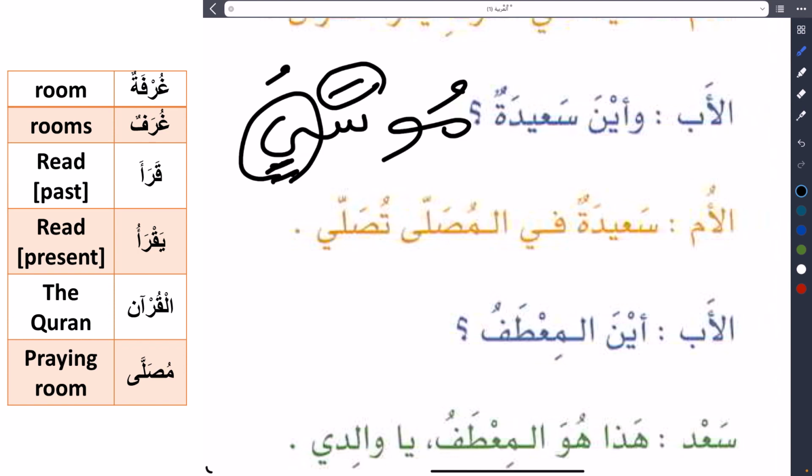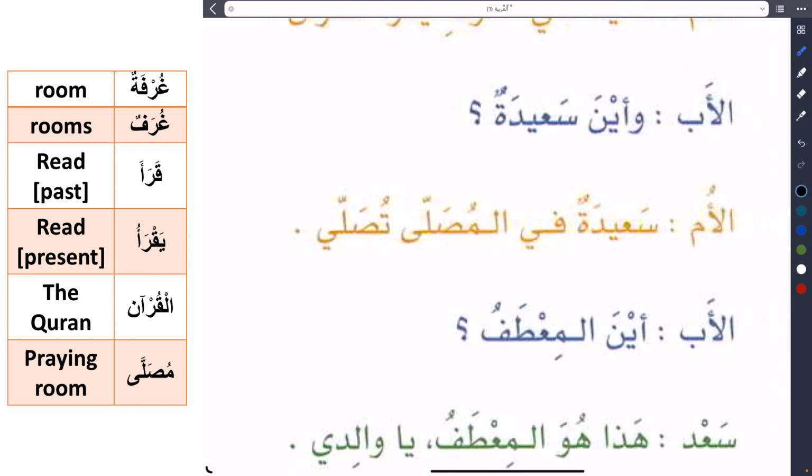We said normal Arabic nouns take dhamma. No, here Musa has alif at the end. Isa has alif at the end. So we cannot pronounce dhamma or anything else. The alif is still the same without any change. That's why we don't say kasra here in al-musalla.